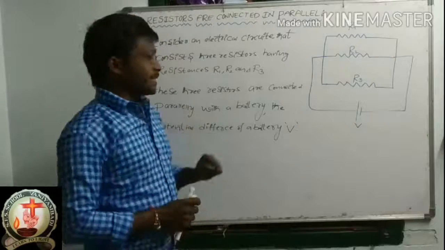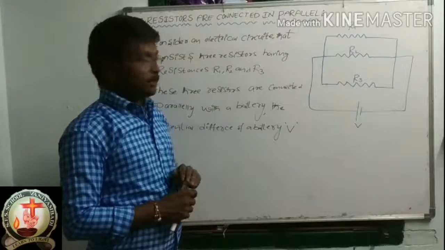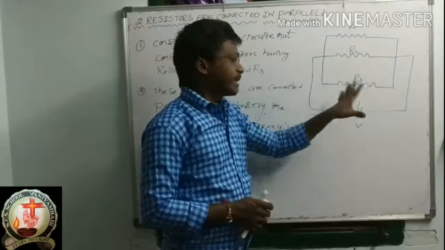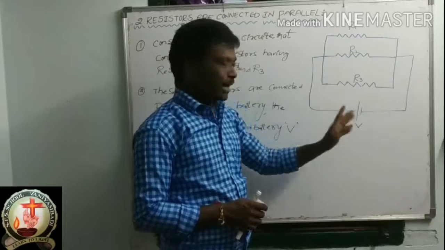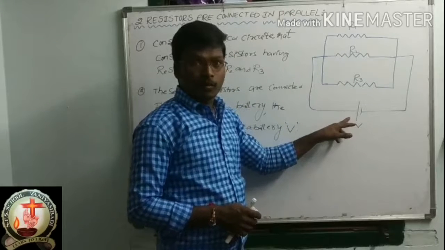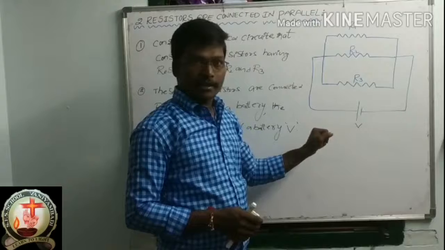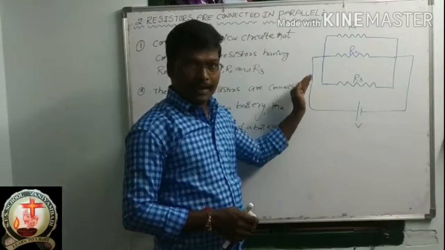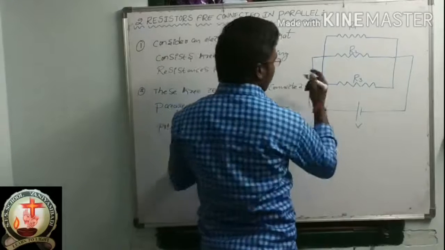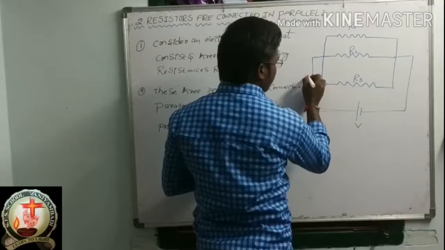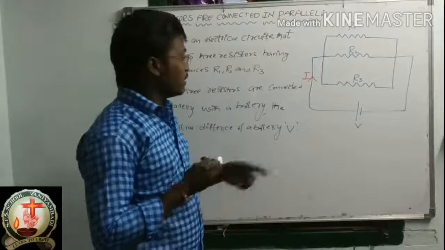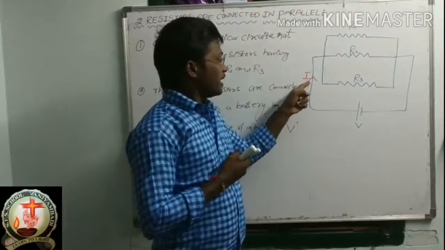Now, this is the second point. Whenever you connect this battery in this electrical circuit, what is the work of this battery? This battery will supply electrical current I.